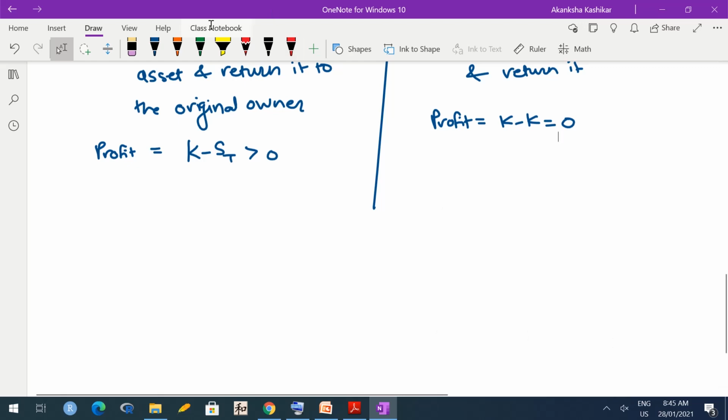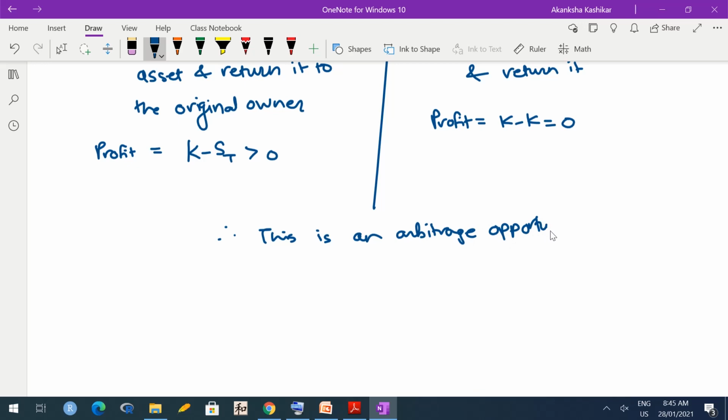Therefore C must be larger than S0 minus K e raised to minus RT. And of course C must be greater than 0. Hence C should be greater than maximum of 0 comma this. Is it okay?